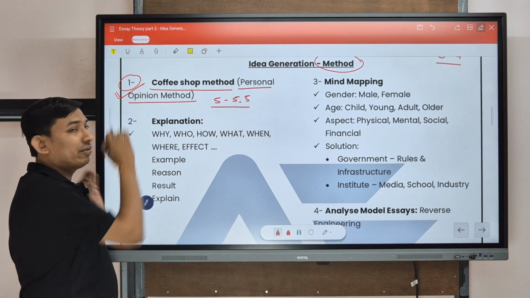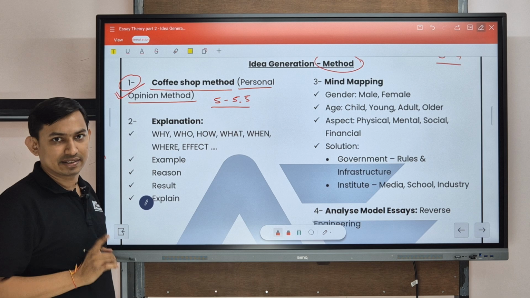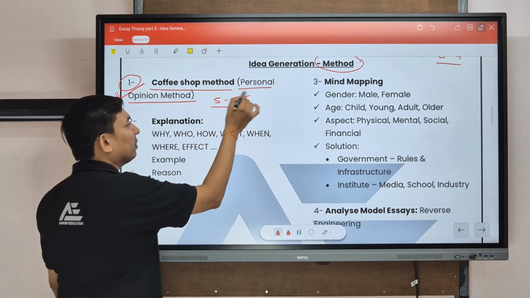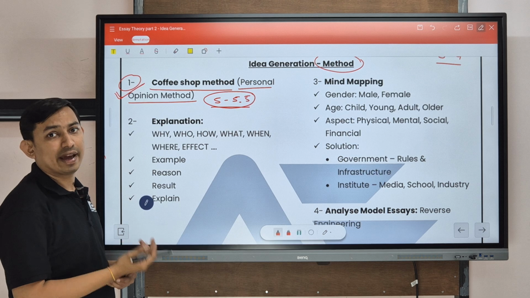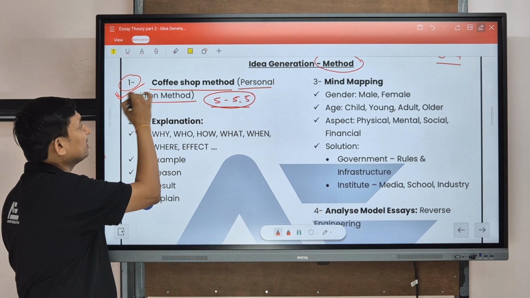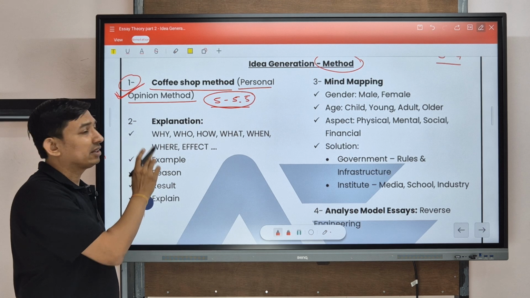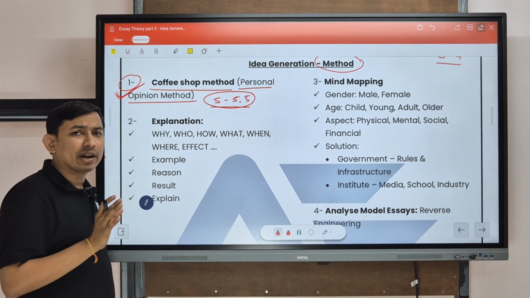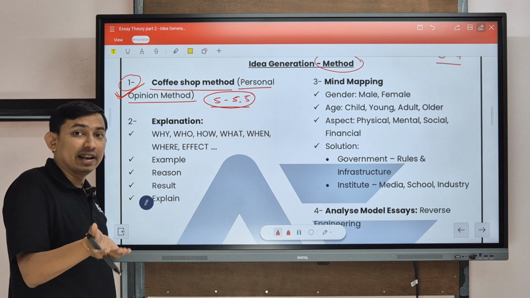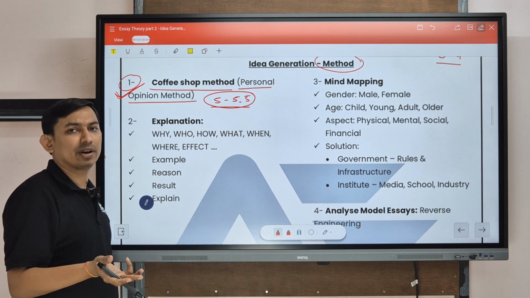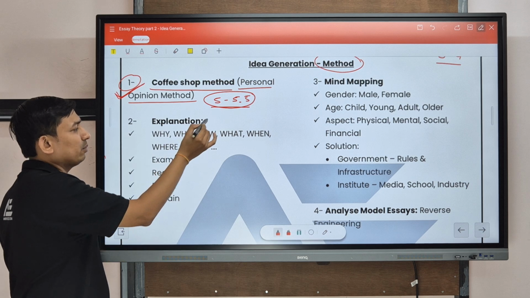So in this coffee shop method, we can easily brainstorm ideas related to any essay. It will be up to 5 to 5.5, based on your skill, expertise or experience. So this is the raw idea method. Clear? In the personal opinion or coffee shop method, you don't have to worry about the examiner's point of view, or whether the examiner will agree with me or not. It doesn't matter.